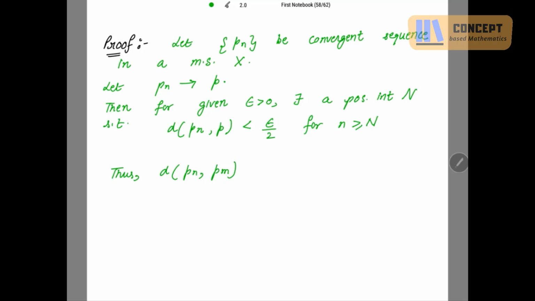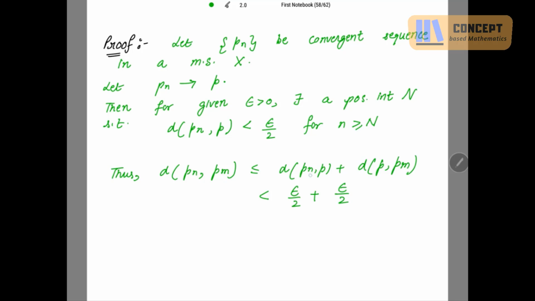Now can I write this distance as less than or equal to distance of Pn with P plus distance of P with Pm, right? Now for a convergent sequence, this distance is strictly less than epsilon. So d(Pn, P) is strictly less than epsilon. Similarly, d(P, Pm) is also strictly less than epsilon.